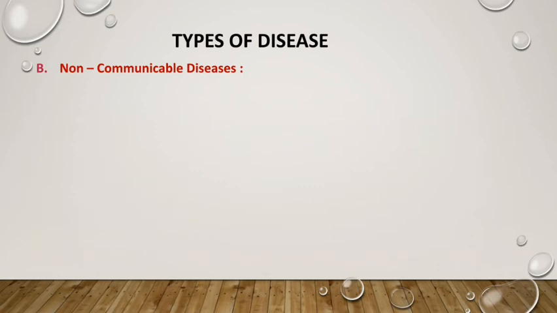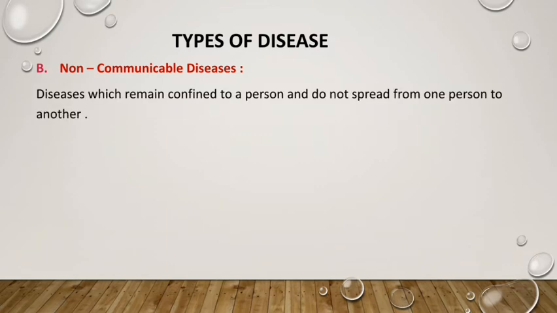Then my dear student, the second type of acquired disease is non-communicable disease. So from the term itself, non-communicable, that means non-infectious disease. What do you mean by non-communicable disease? Diseases which remain confined to a person and do not spread from one person to another are known as non-communicable disease.